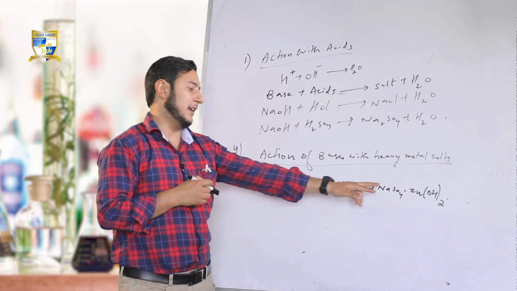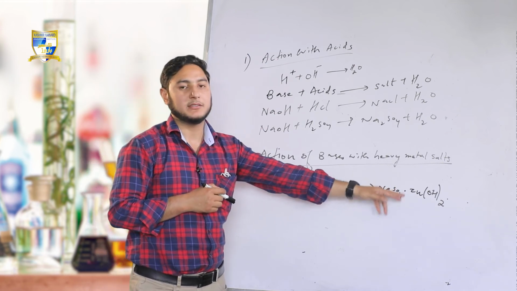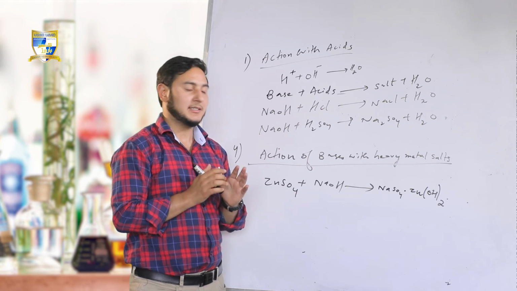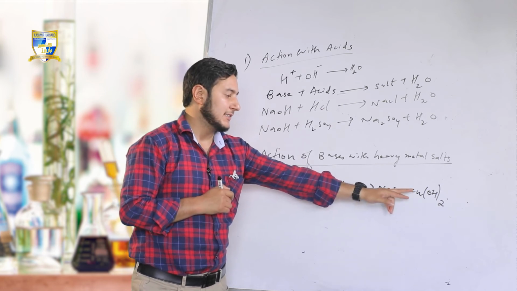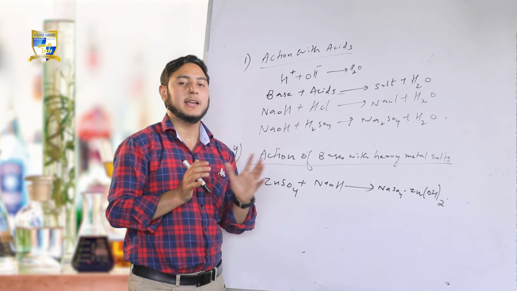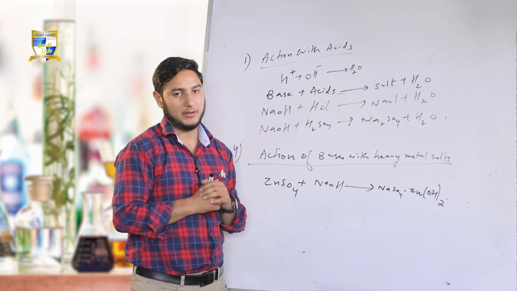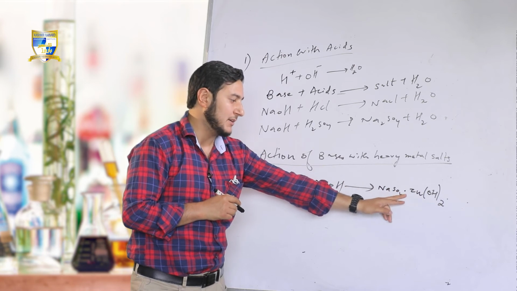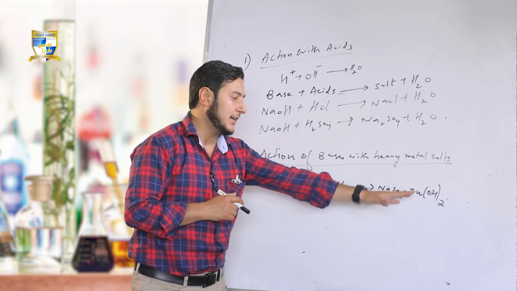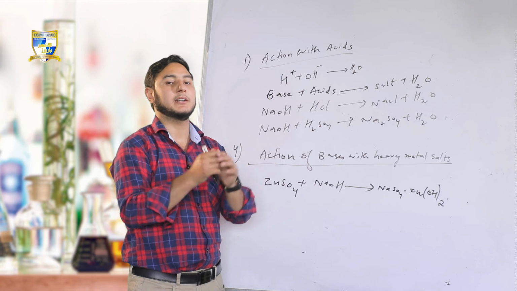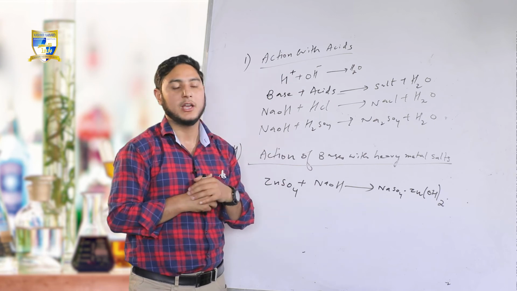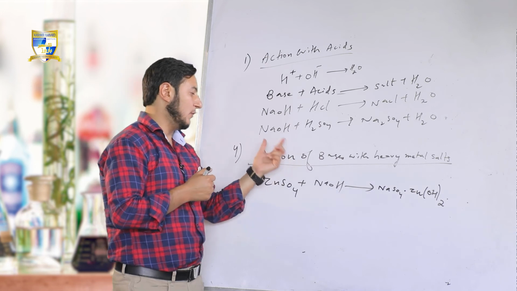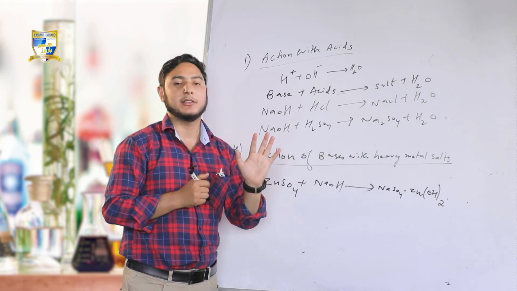As earlier said, this dot represents the water molecules of water of crystallization. Since this dot represents zinc hydroxide, they are in the form of crystals. There is no formation of water molecules. This dot represents crystal formation. So zinc hydroxide is present in the form of crystals along with sodium sulfate. This is also an example of what happens when bases react with heavy metal salts.